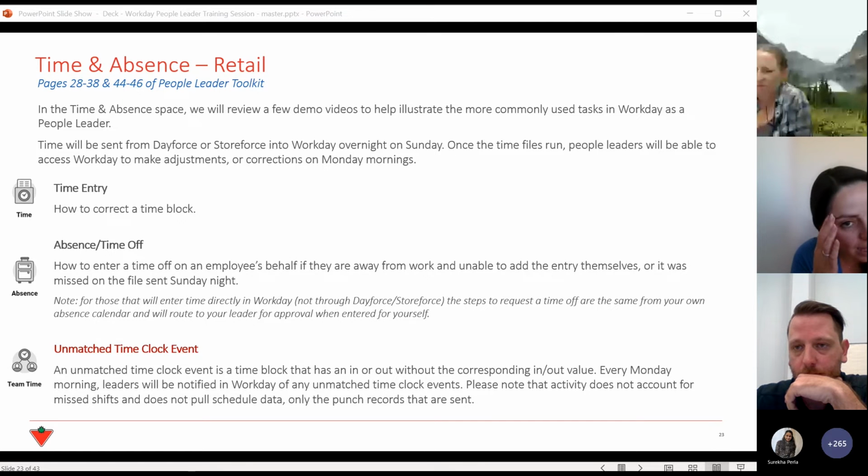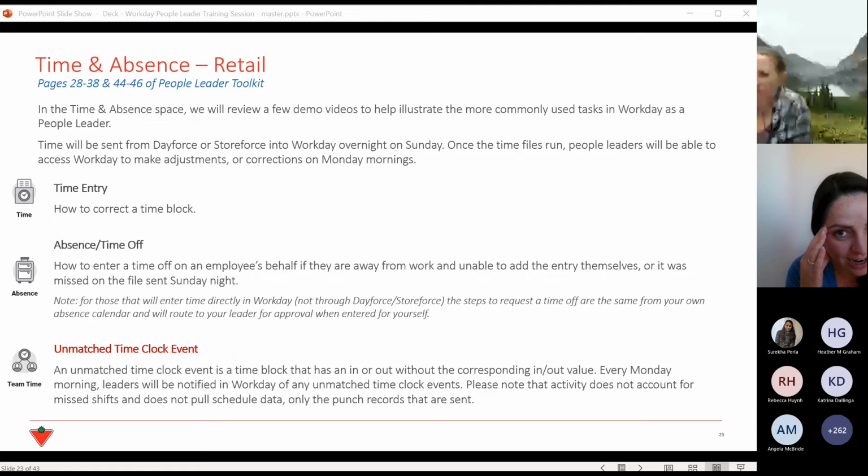Okay, so we will move on to our last demonstration in the time and absence space. We're going to show a demonstration for unmatched time clock events. Some of you might be asking what that may be. An unmatched time clock event is a time block that has an in or an out, but no corresponding in or out. So there are, I'm sure, occasions where someone forgets to clock in, but they clock out for their shift, or they've clocked in and they forgot to clock out. And maybe that wasn't caught prior to the file being sent from Kronos, Dayforce, or Storeforce into Workday. So that will result in an unmatched time clock event. We are going to show you what that looks like in the demonstration.